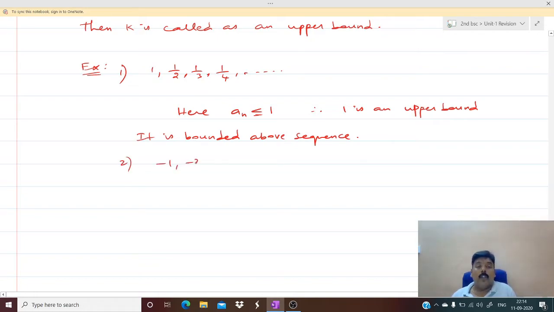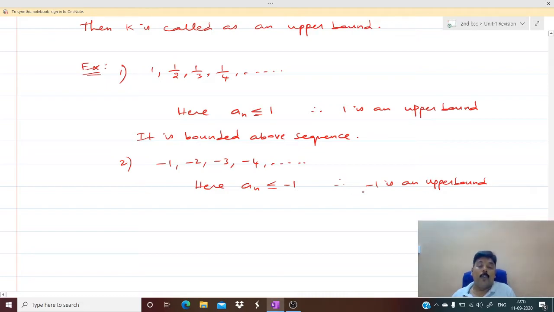Suppose if I have this example -1, -2, -3, -4, etc. Here you see all the elements are less than or equal to -1. Therefore -1 is an upper bound.